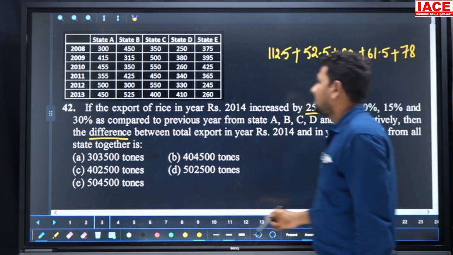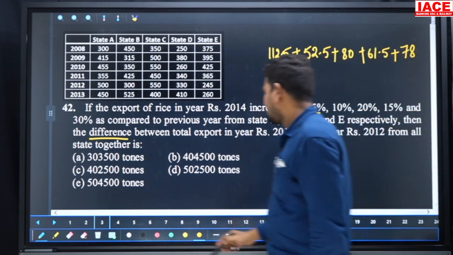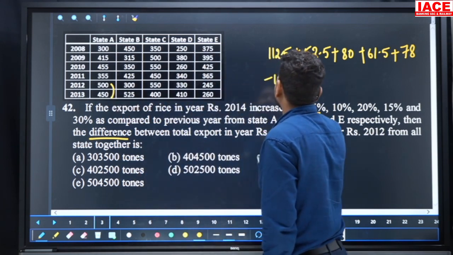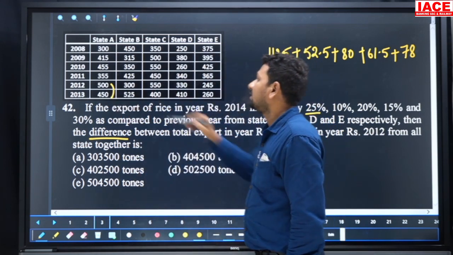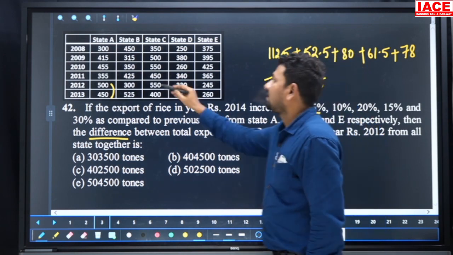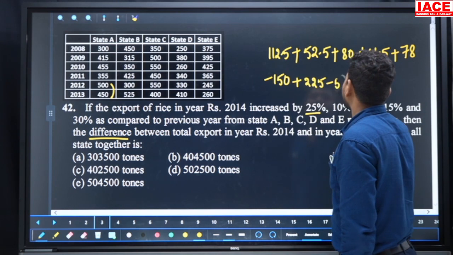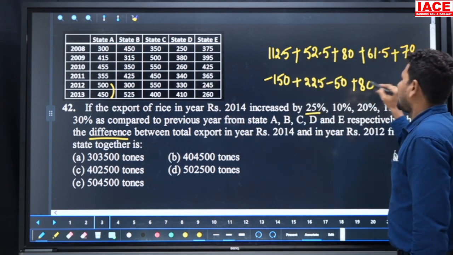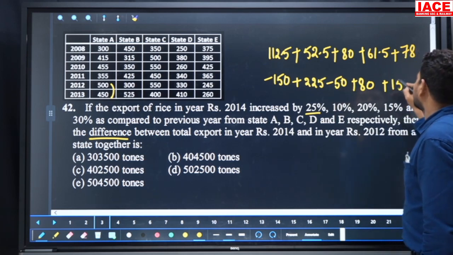And next here we need the differences. For the difference purpose we are writing here: 500 to 450 difference is minus 150, 300 to 525 difference is 225, and next 550 to 400 difference is minus 50, plus 330 to 410 difference is 80, and next 245 to 260 difference is 15.